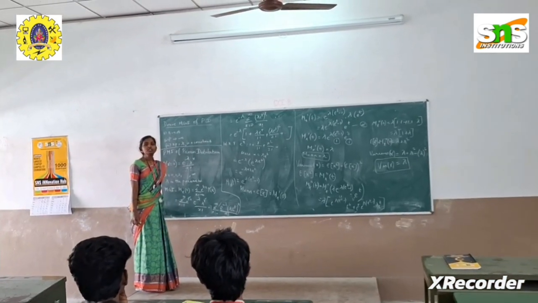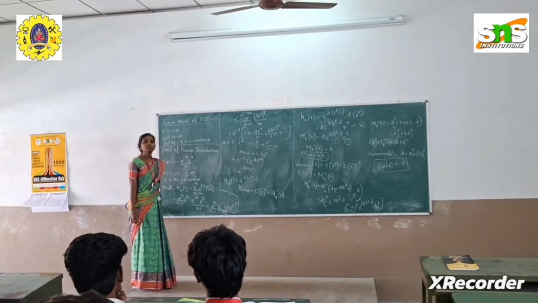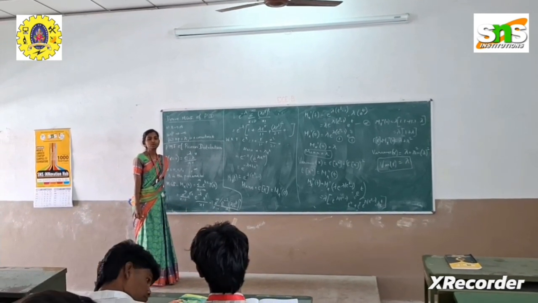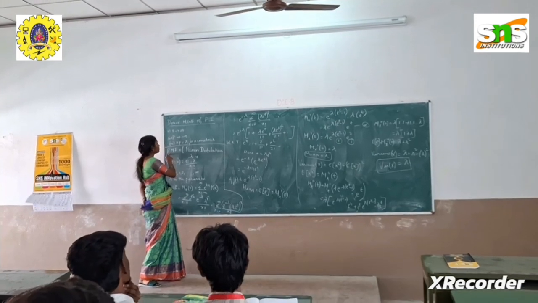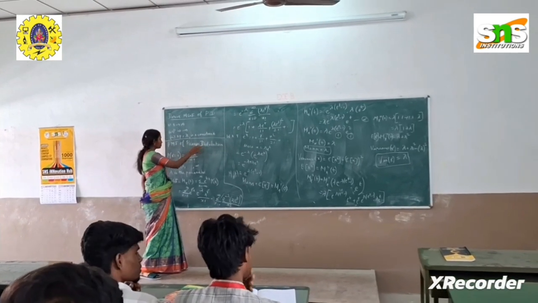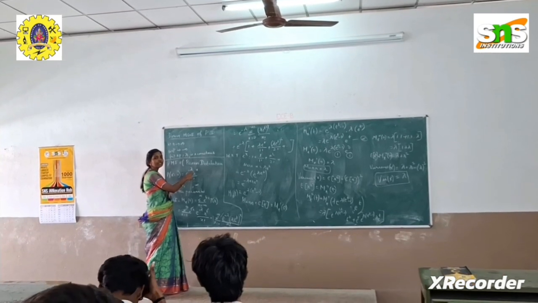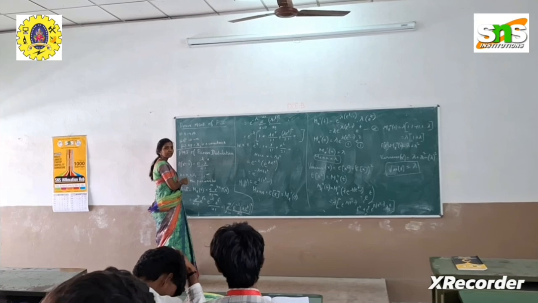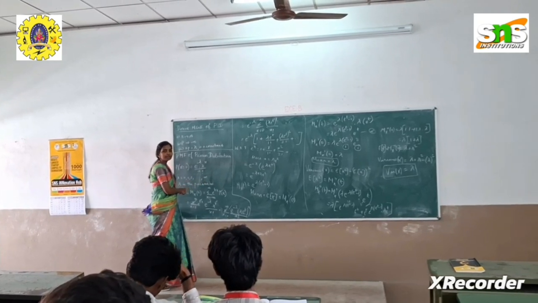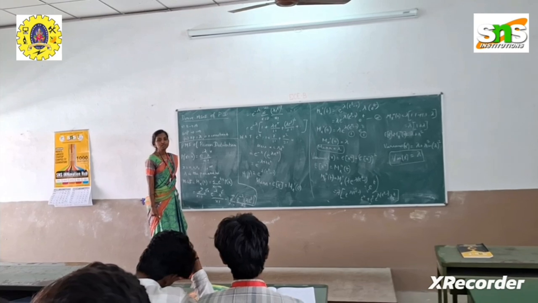Now we are going to derive the moment-generating function of Poisson distribution, for which we need the probability mass function, since the Poisson distribution comes under discrete random variable. So what is the probability mass function of a Poisson distribution? Probability of X equal to x is equal to e power minus lambda into lambda power x by x factorial, where x values are 0 to infinity, and lambda is a parameter. This is the probability mass function of a Poisson distribution.